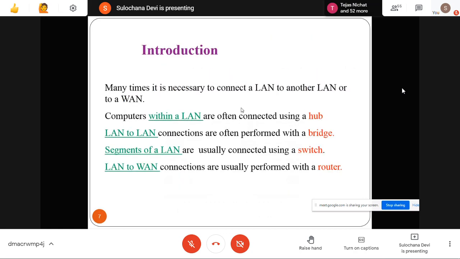So if you want to connect computers within a LAN, we generally use a hub. When you want to connect LAN to LAN, we use a bridge. When we want to connect a segment of LAN, we use a switch. And when we want to connect our LAN to the internet, to the WAN, then we use a router. These are the general purposes, but you can use these devices for different purposes also.